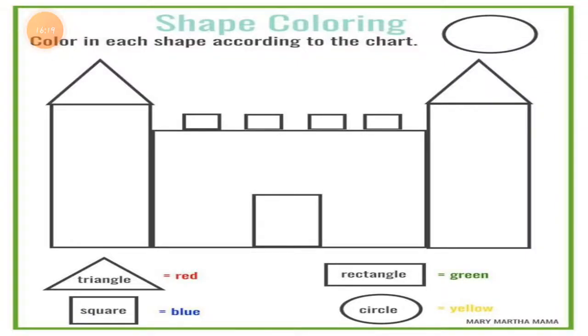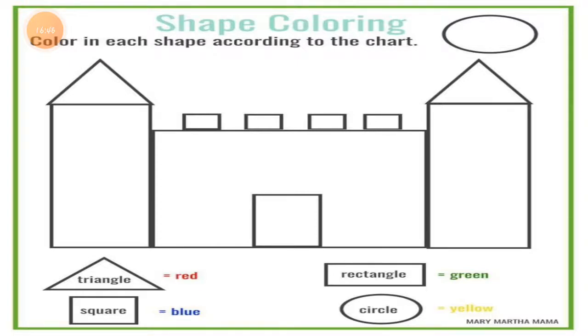Now the next one, shape coloring. So what is the heading? Let's read it first. Color in each shape according to the chart. So here you have to read the chart: you have to color triangle in the red color, square you have to color in blue, rectangle will be green and oval will be in yellow. So this way we have to color through the chart.